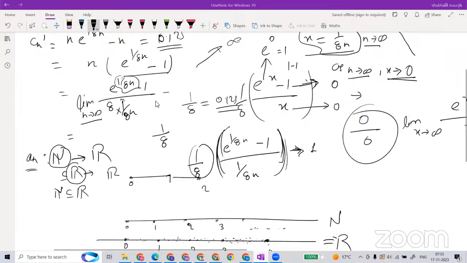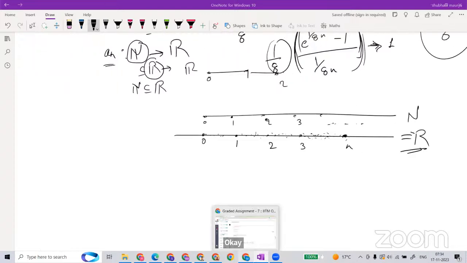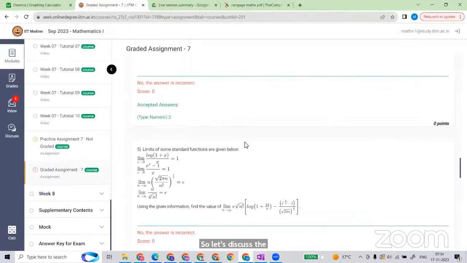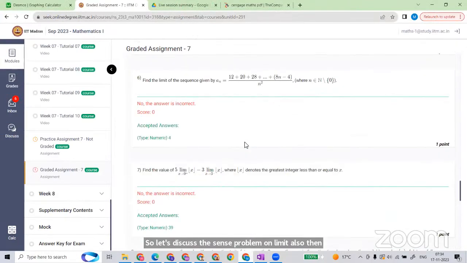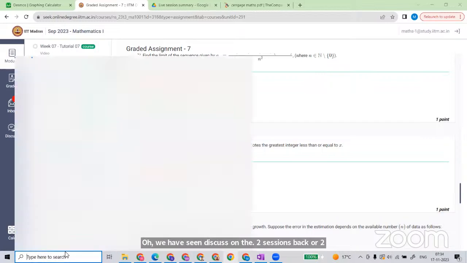Okay, is that clear? We also discussed the sequences, no? So is that clear now? Yes, sir. So let's discuss the 7th problem on limit also, then we'll move on to continuity. It is question number 7. We are doing some revision of whatever we studied, discussed two sessions back.